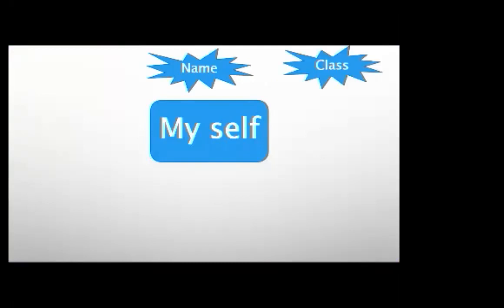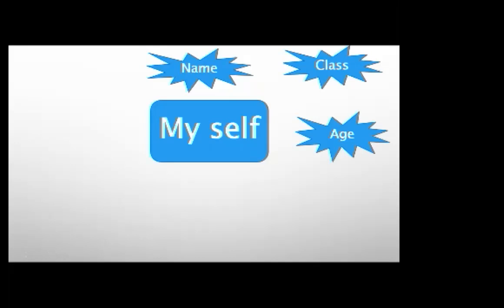The second thing is class. In which class do we read? In which class do we study? We must tell the class after our name. The third one, age, means how old. Like 6 years old, 5 years old, or 2 years old.